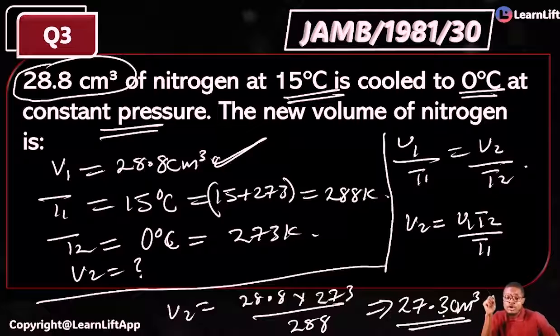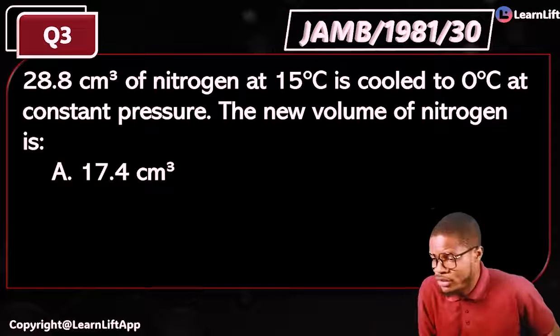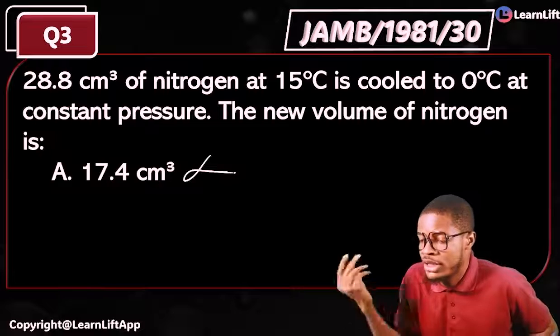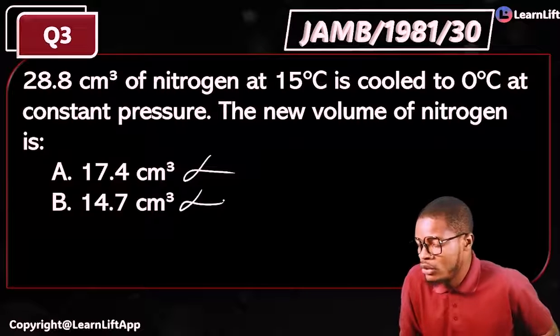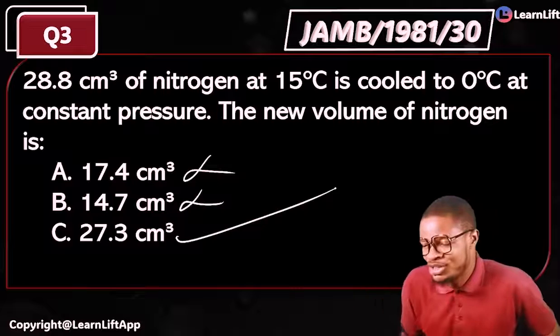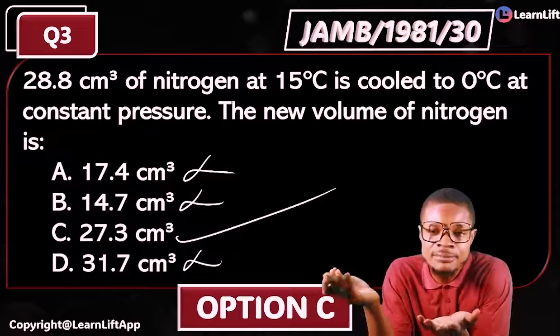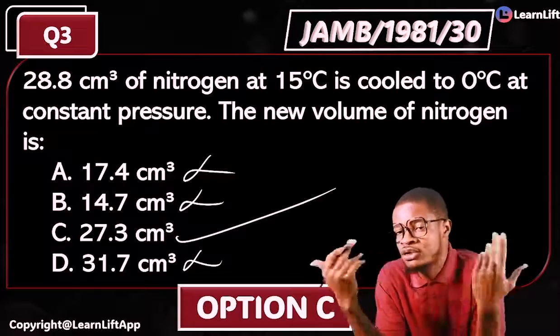So what are we looking for? 27.3 cm³. Where do we have 27.3 cm³? Can option A be the answer? No, it is not option A. Option B, 14.7. No. Option C says 27.3. Hooray! Option D, never. That's not the answer. What is the answer? Option C becomes the answer. Very simple, very easy, cheap and direct. You are out of there.